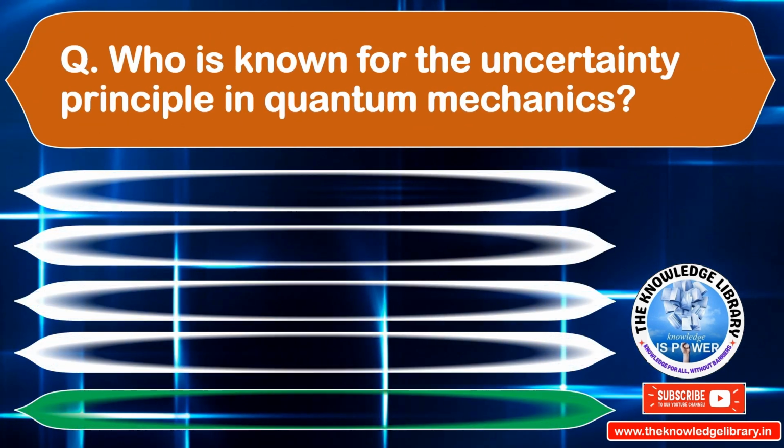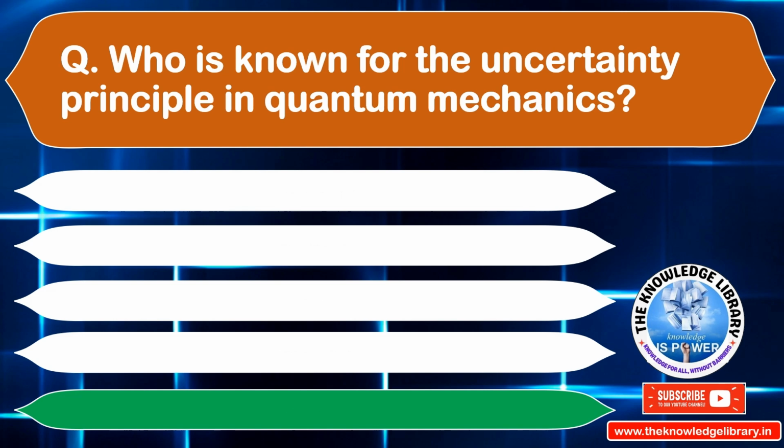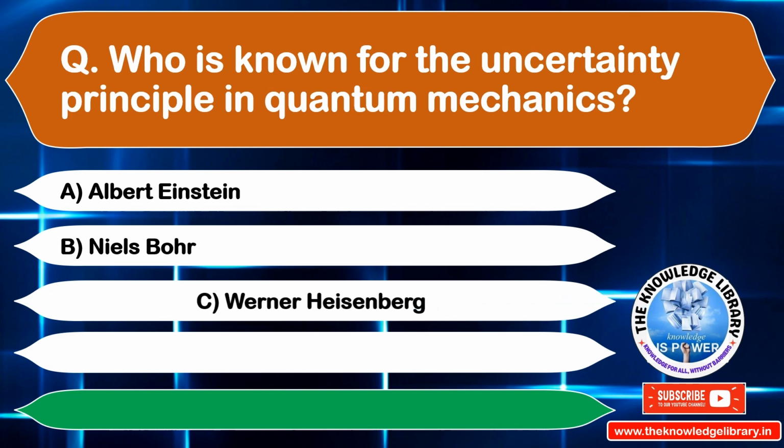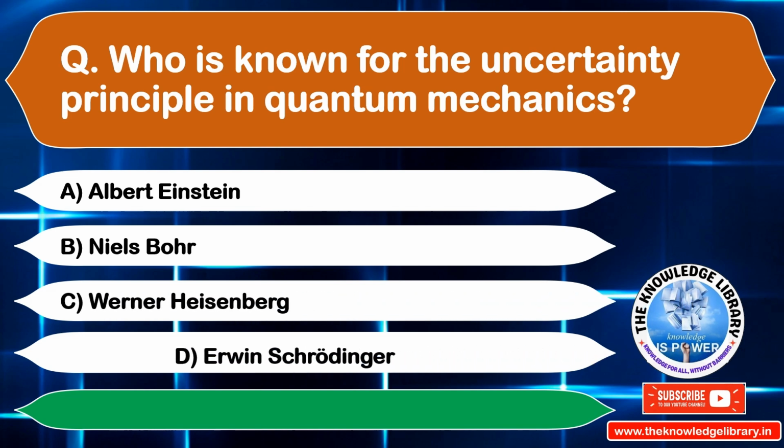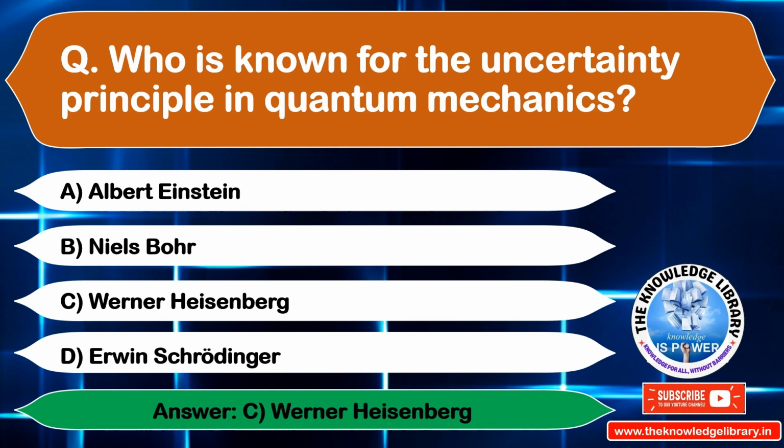Who is known for the uncertainty principle in quantum mechanics? Option A, Albert Einstein. Option B, Niels Bohr. Option C, Werner Heisenberg. Option D, Erwin Schrödinger. The correct answer is option C, Werner Heisenberg. Move to the next question.